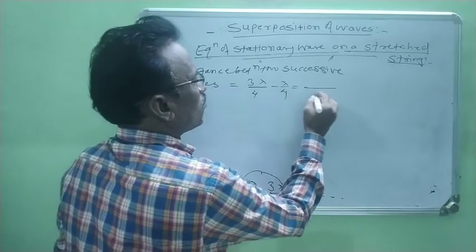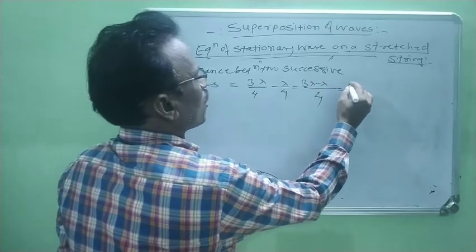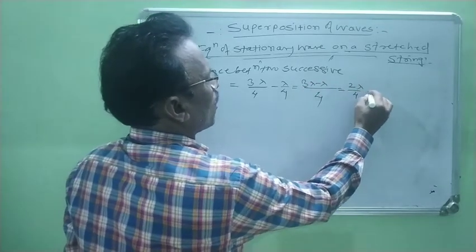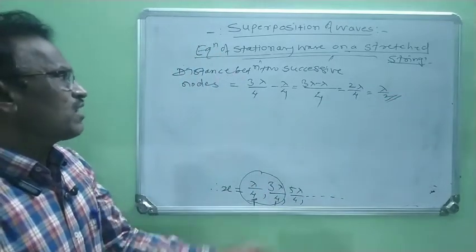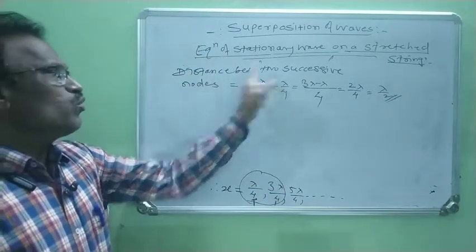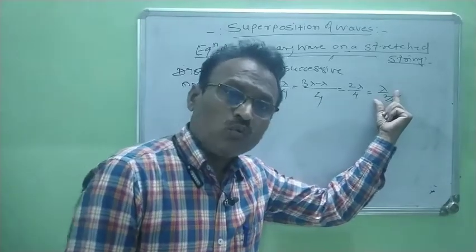Now the LCM is 4, and 3 lambda minus lambda is equal to 2 lambda by 4. Now it is lambda by 2, right? Therefore it is proved that the distance between any two successive nodes is always equal to lambda by 2.